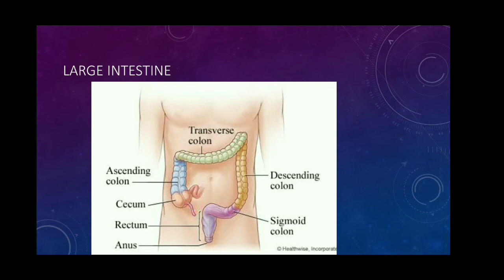It is a vestigial organ. Vestigial organ means functionless organ. There is no particular function for this organ. Then the colon is much broader than the ileum. The colon is divided into 3: ascending colon, transverse colon and descending colon. The rectum is the last part, which opens into the anus. It is kept closed by a ring of muscles called anal sphincters, which open when passing the feces.